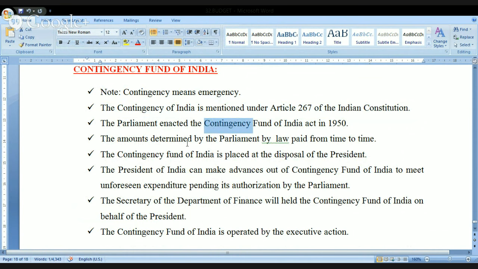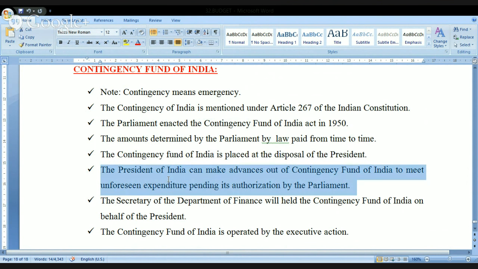What do you mean by this? The amounts determined by the Parliament by law are paid from time to time. The Contingency Fund of India is placed at the disposal of the President. Kindly remember, the remaining things will be left to the discretion of the executive. That is, the Council of Ministers will take the decision. But with respect to the Contingency Fund of India, the decision has to be taken only by the President.